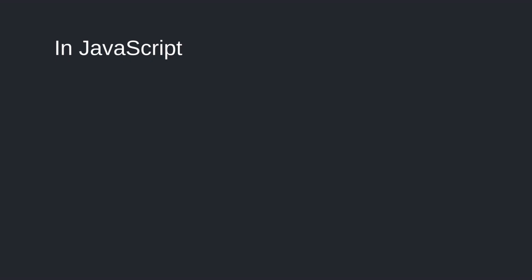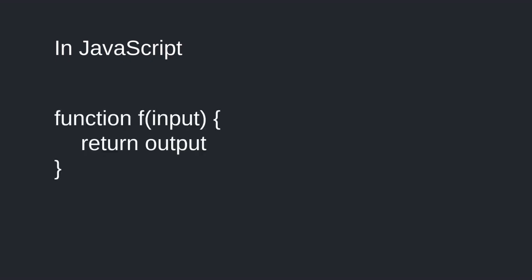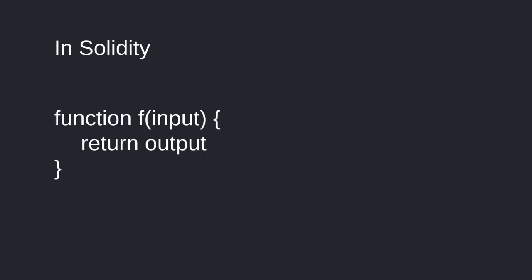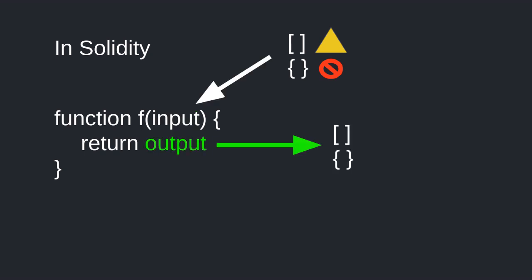In programming languages like JavaScript, functions can take in data types like arrays and maps as input, and also return them as output. However, you might be surprised and not amused to find out that in Solidity, public functions cannot accept certain data types as input, and you also cannot return certain data types as outputs.